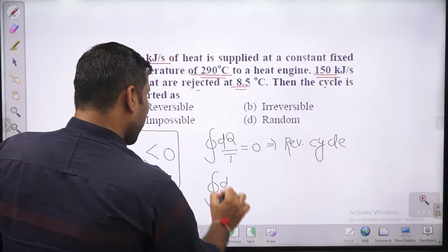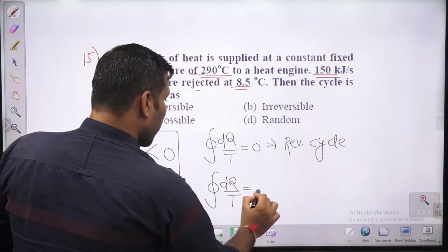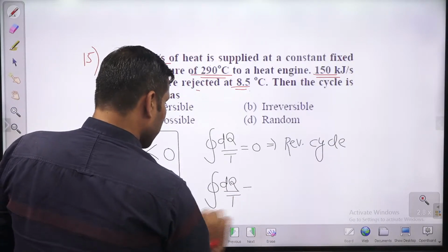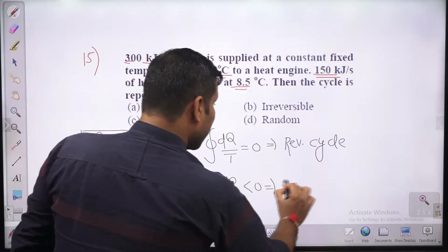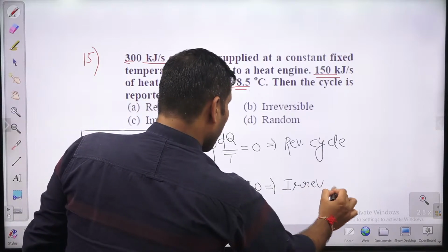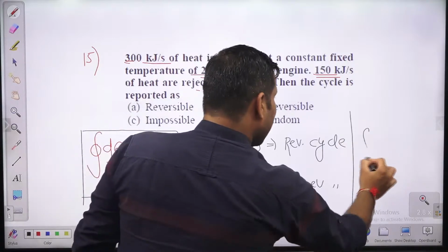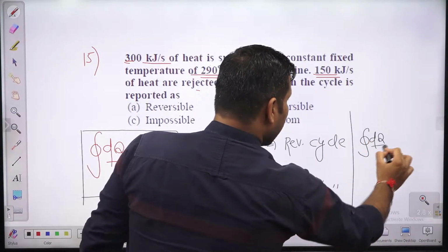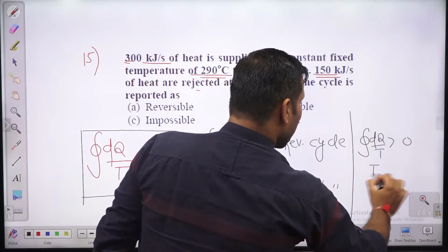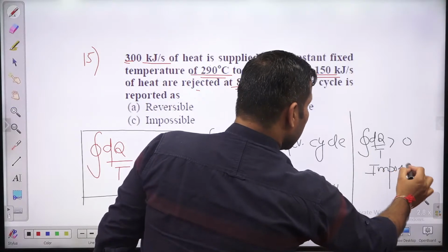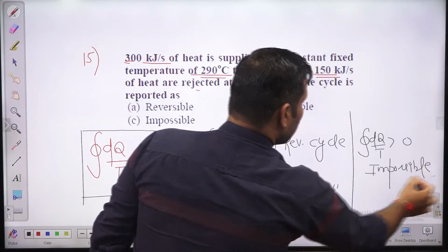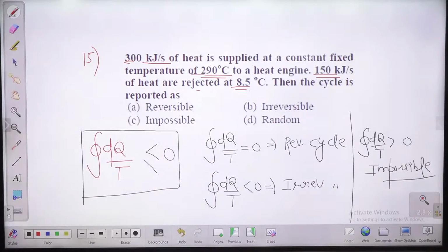Cyclic integration dq by t less than 0, negative, this is for an irreversible cycle. And cyclic integration dq by t greater than 0, it is impossible, guys. ये impossible है. This is violation. ये नहीं हो सकता बच्चों.